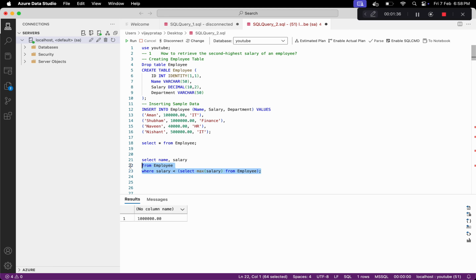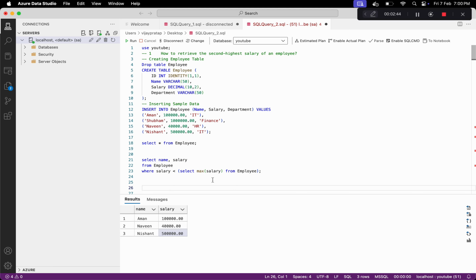Let's run this. When we do this, we will get all the salaries that are less than the 10 lakh. If you can see, we now have these rows, and because we have already removed the first highest salary, the highest salary from this table will be the second highest salary in our entire table.